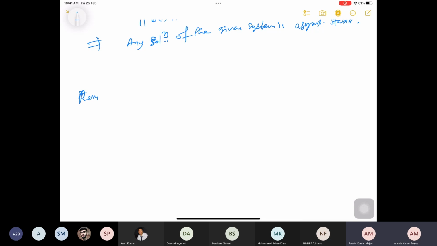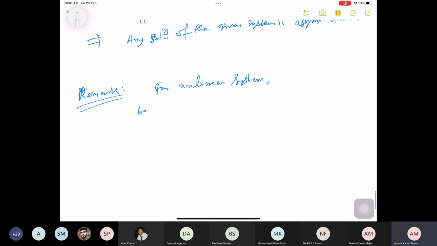So I put it as a remark: for nonlinear systems, boundedness and stability are distinct concepts.